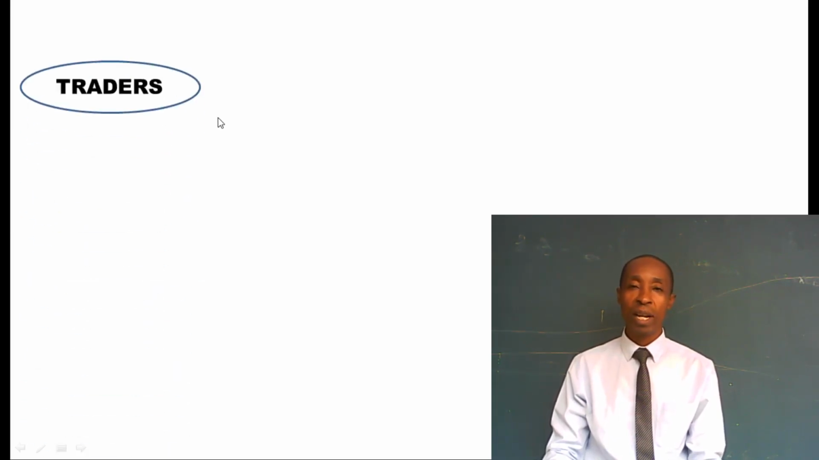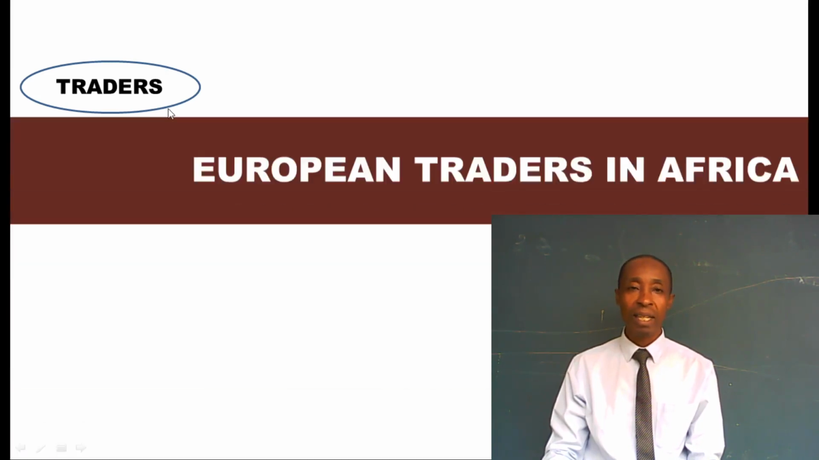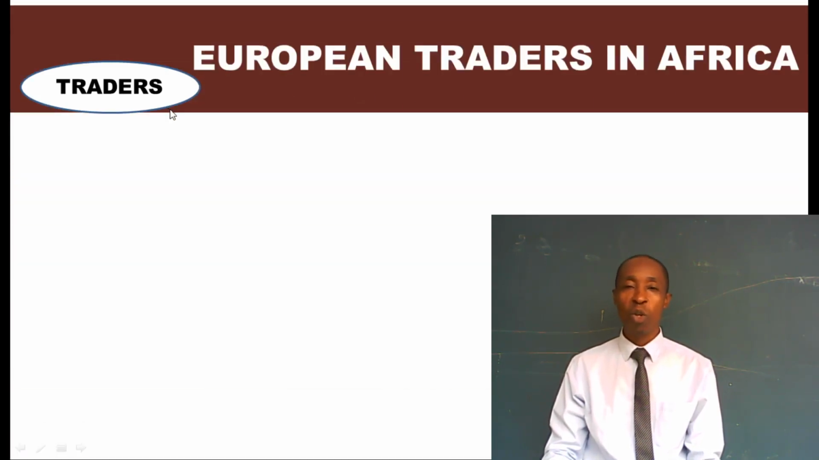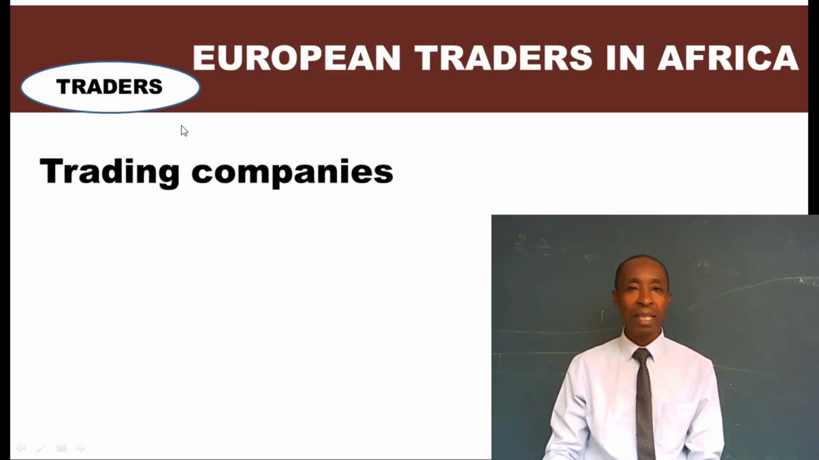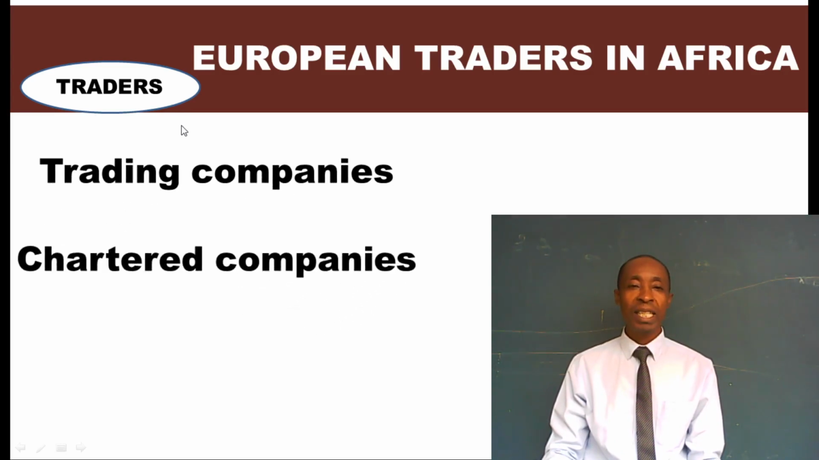Today we want to talk about traders. As we talked about last time, we discussed traders. But what kind of traders are we discussing this time? This time we're discussing traders from Europe, therefore European traders in Africa. And when we're discussing European traders in Africa, we mean companies that traded here. They were actually companies. So when we say traders for this lesson, we're meaning European traders in Africa. We're also meaning trading companies in Africa. We're equally meaning chartered companies. So when we say trading companies, we're also meaning chartered companies.